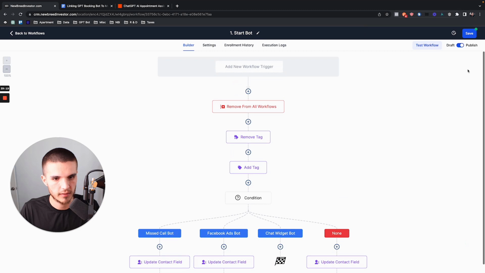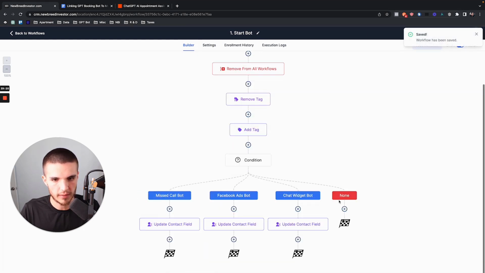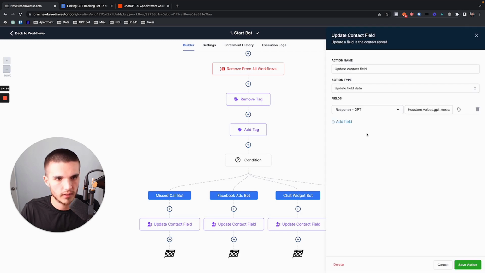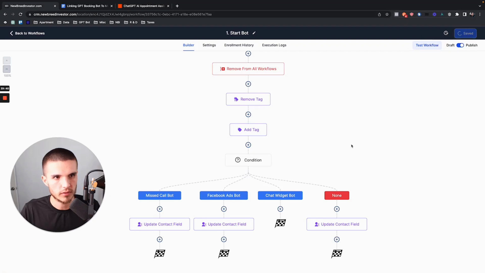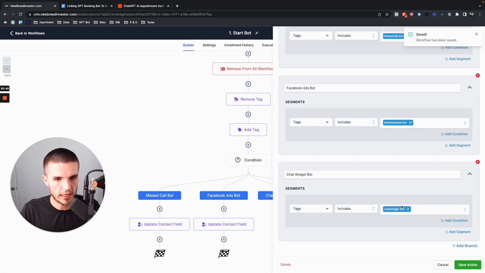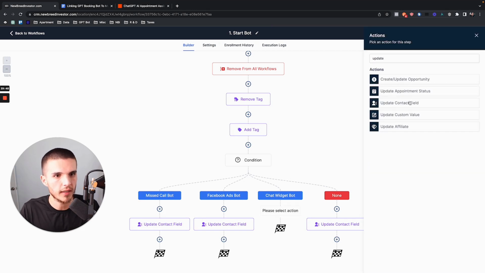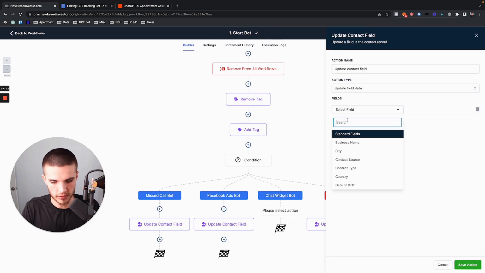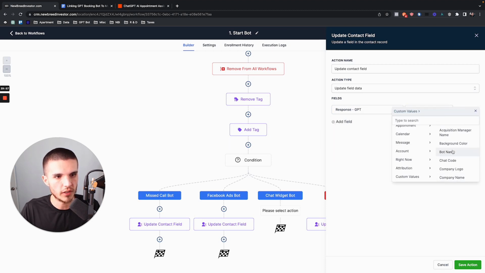Same thing. Oops, it moved it over here. I shouldn't have done that because there's no way, or wait, what happened? Oh, it went, hold on, contact field. Okay, wait, I don't know what just happened. Let me move this over here. Yeah, so save. Okay, so chat widget bot. Okay, cool. I thought I was on the other step, but I wasn't. Okay, so update contact field, and then we're gonna do the GPT field, same thing, and then we are going to pull the chat widget GPT message.